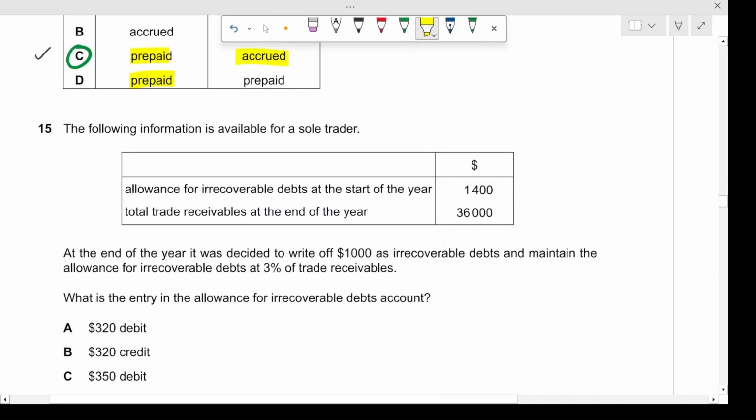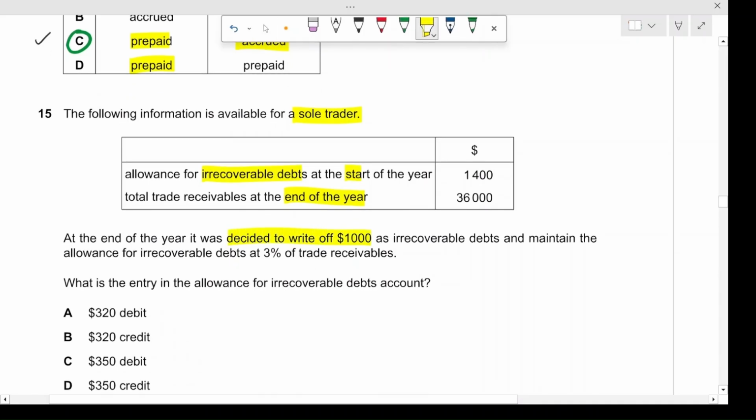Now moving on to 15. The following information is available for a sole trader. Allowance for irrecoverable debts at the start of the year, $1,400. Total trade receivables at the end of the year, $36,000. At the end of the year, it was decided to write off $1,000 as irrecoverable debts and maintain the allowance for irrecoverable debts at 3% of trade receivables. What is the entry in the allowance for irrecoverable debts account?